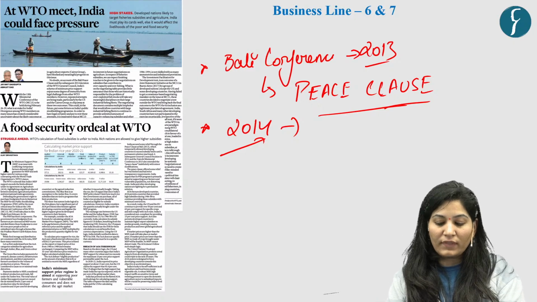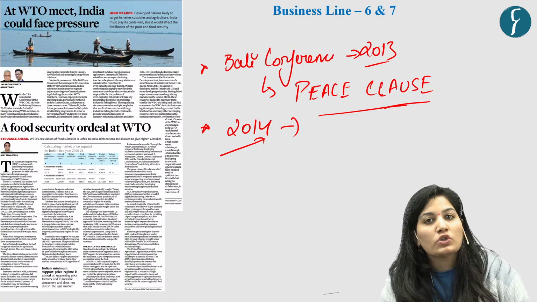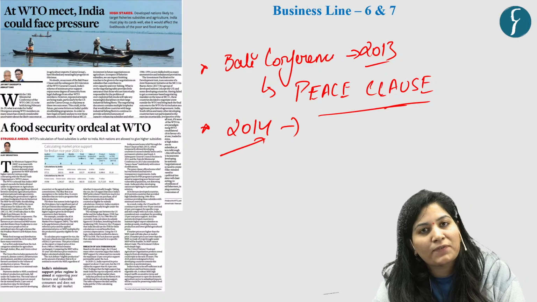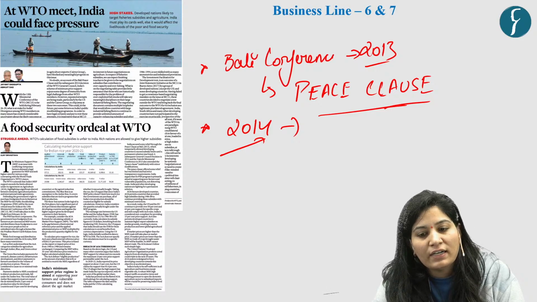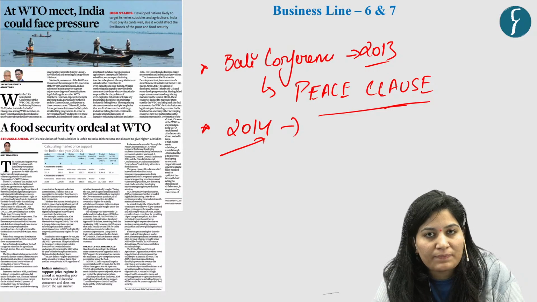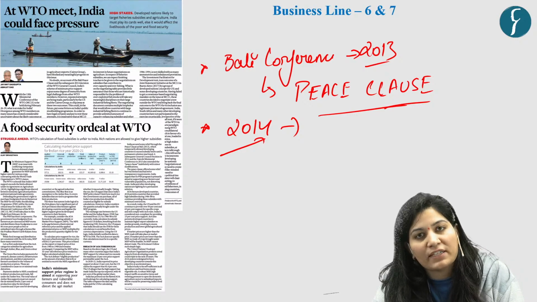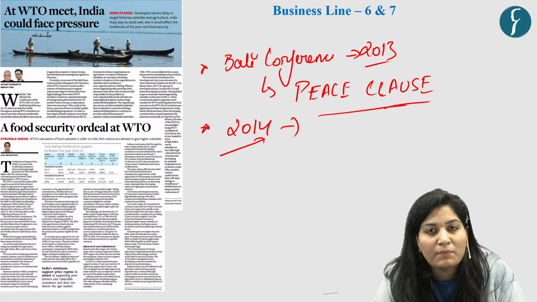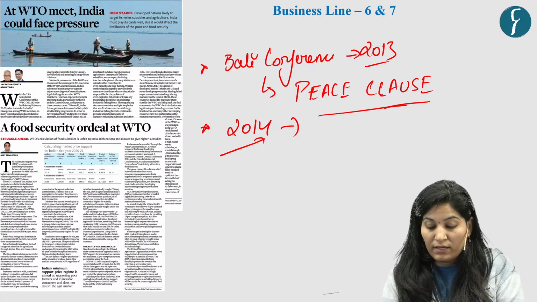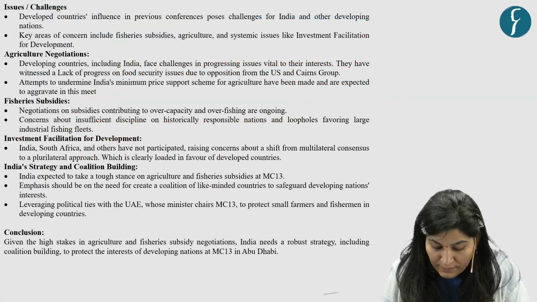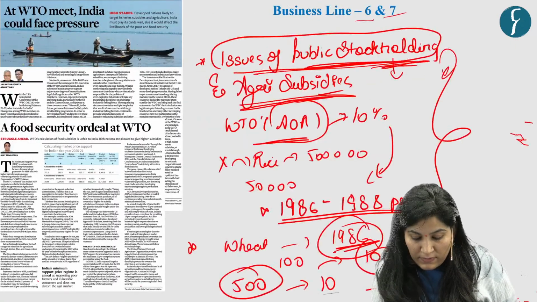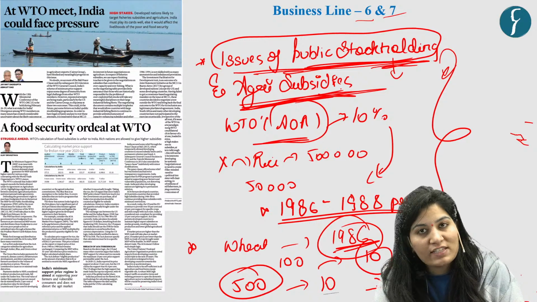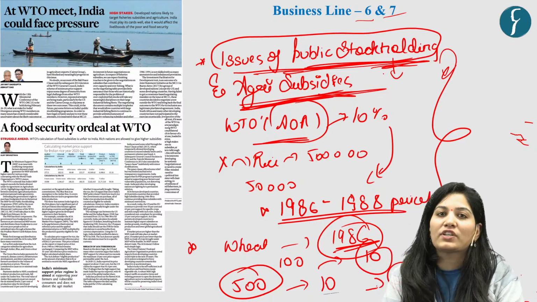Now, the same issue goes with fishery subsidies as well, because the current setup favors countries who have historically exploited marine fisheries and have a well-developed shipping fleet. It is somewhere barring developing countries like India from developing their own fishing fleet. Just now we have discussed issues of public stock holdings, agricultural subsidies, and fishery subsidies.